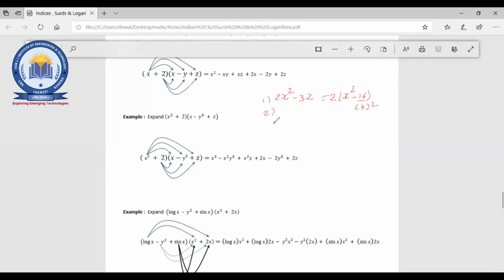If you have any doubt, you can write it down in the chat box. Okay? So I'll explain. Okay, fine. So x square minus 16, you will have to factorize that also, right? You can't leave it as x square minus 16. Fine.